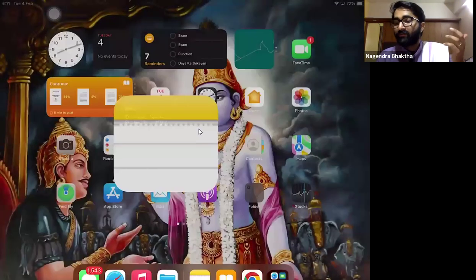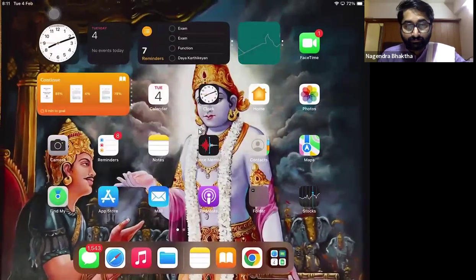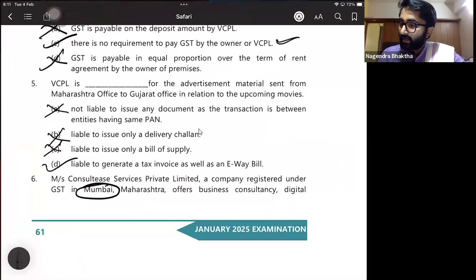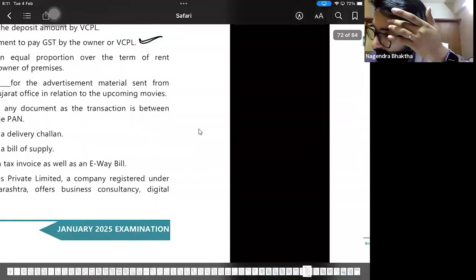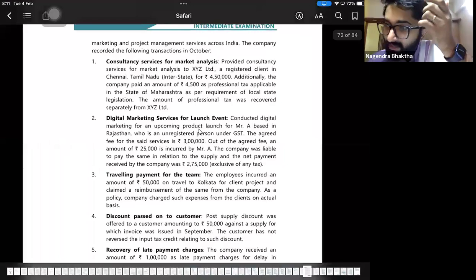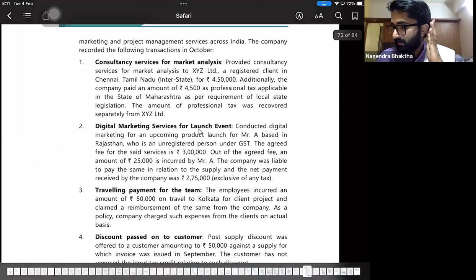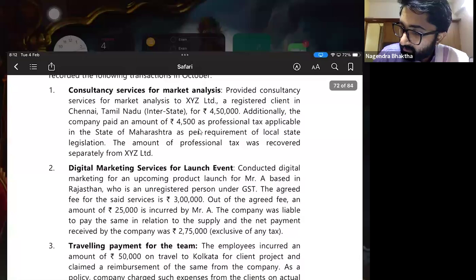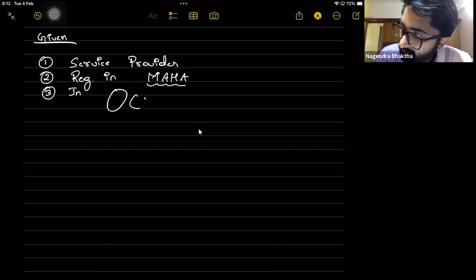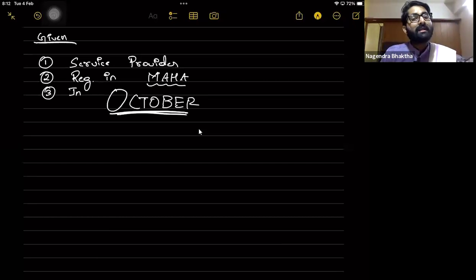Because if they are transporting or selling goods somewhere else, then you need to know whether it is CGST, SGST or IGST. Digital marketing, project management services across India. The company recorded the following transactions in October. One more point, third one: in October. So you just have to calculate the OTL for October.